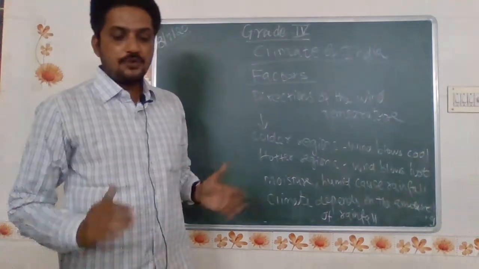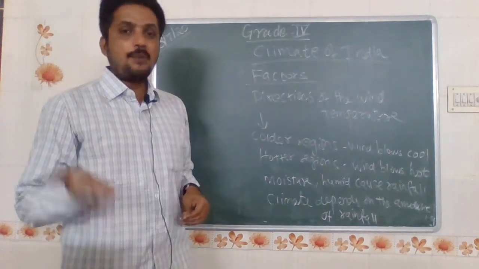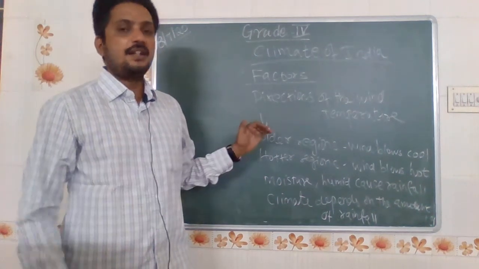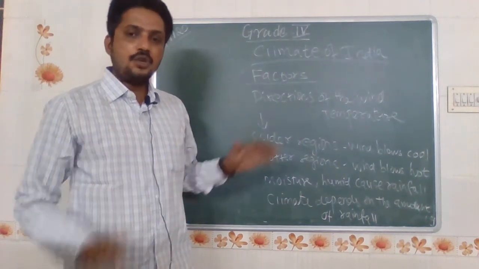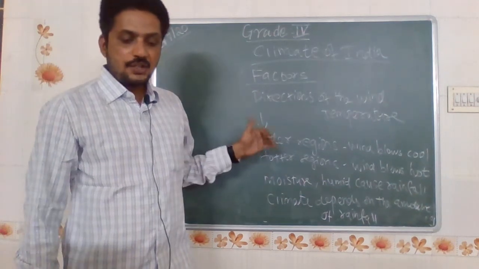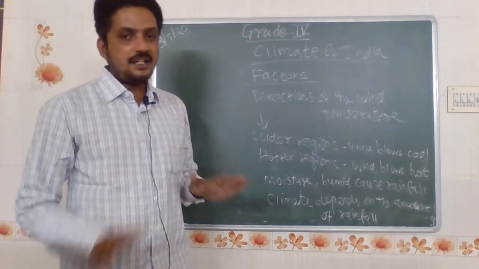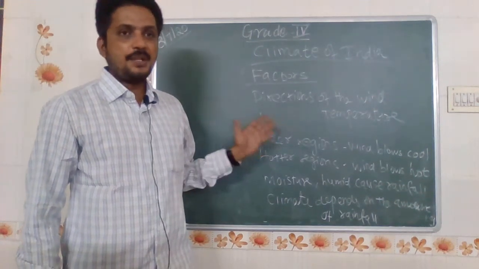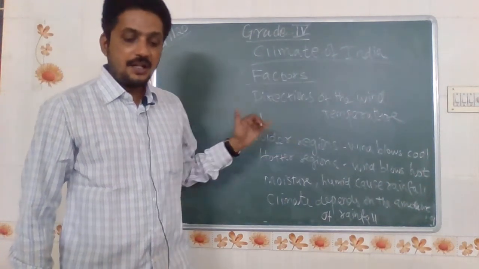Second one, altitude of the place. Altitude is the height above the sea level. Places in the hilly regions are cooler than the plains. The temperature automatically decreases in the hill regions. That is called the altitude of the place.